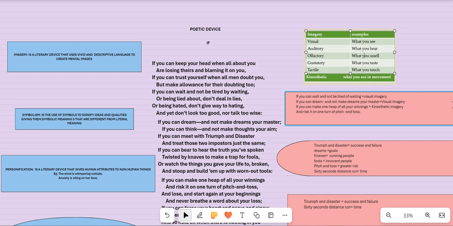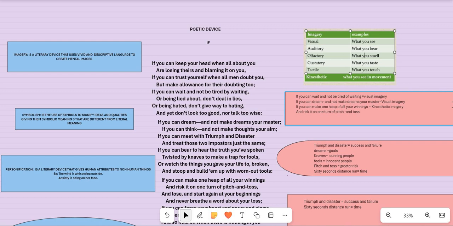There are different kinds of imageries. First one, visual. Second, auditory. Third, olfactory. Fourth, gustatory. Fifth, tactile. Sixth, kinesthetic. Now we all know that we have five senses. We have eyes, which we can use to see. We have ears, which we can use to hear. We have nose, which we can use to smell. We have tongue, which we can use to taste. We have skin, which we can use to get to know the sensation of touch. And these five senses play a key role when we learn imagery.